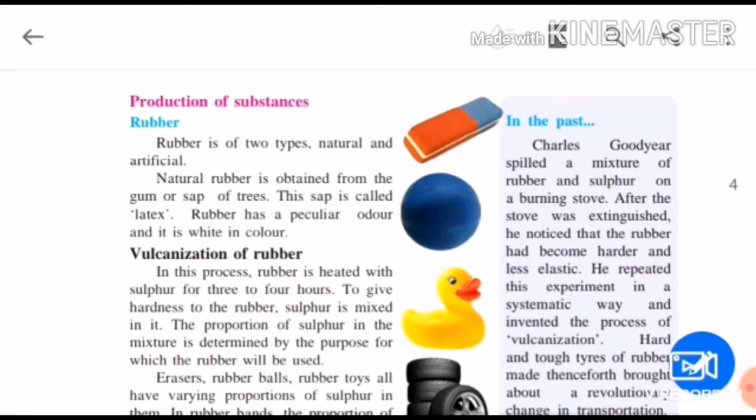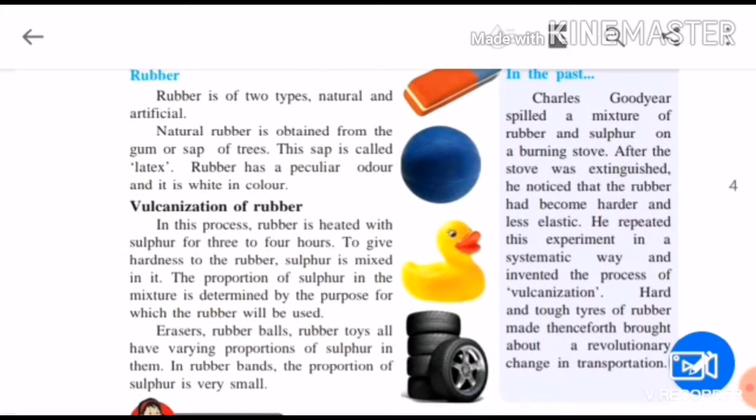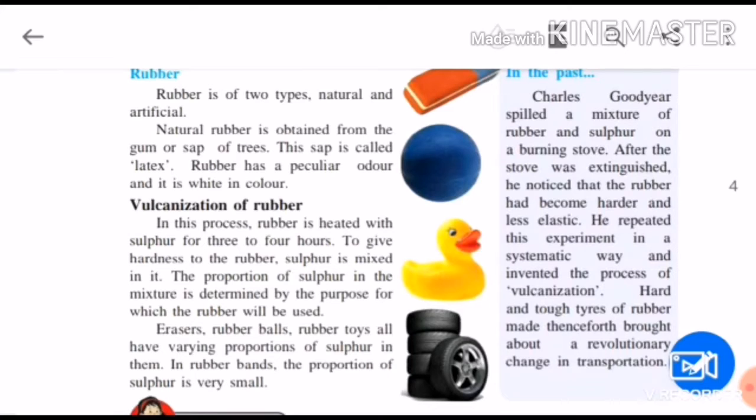Now let us see production of some substances. In that, first we are going to see about rubber, how rubber is made, how rubber is produced. Children, rubber is of two types, natural and artificial. Natural rubber we get from the tree only. Natural rubber is obtained from the gum or sap of trees.